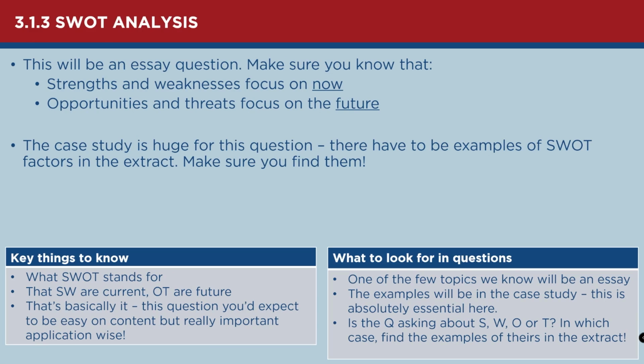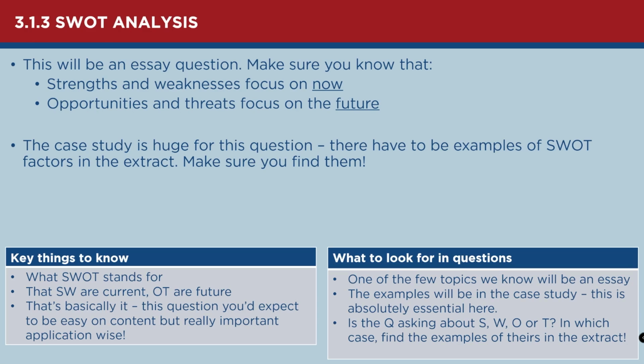Now, this is one of the 2 obvious essay question topics, the SWOT analysis. And I think content-wise, it's going to be really, really easy because the SWOT analysis is really, really straightforward. There's one thing to bear in mind. First of all, you need to know that it's strengths, weaknesses, opportunities, and threats, but I would assume everyone will know that. But you've got to understand that the strengths and weaknesses are when we think about the current position of the business, what are the strengths and what are the weaknesses. And sometimes, by the way, a business having a weakness is not a problem if that weakness is in an area where it's not a huge priority.